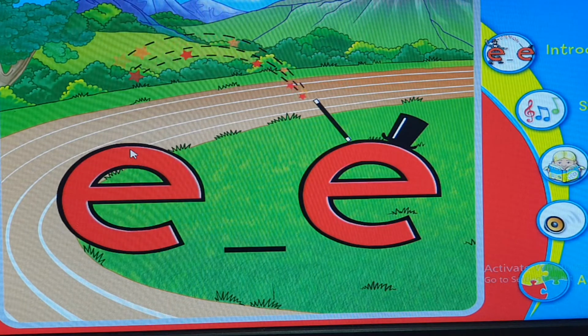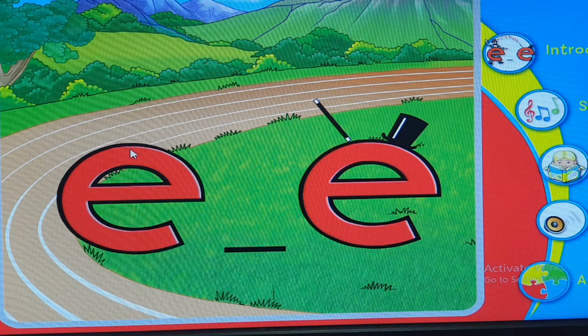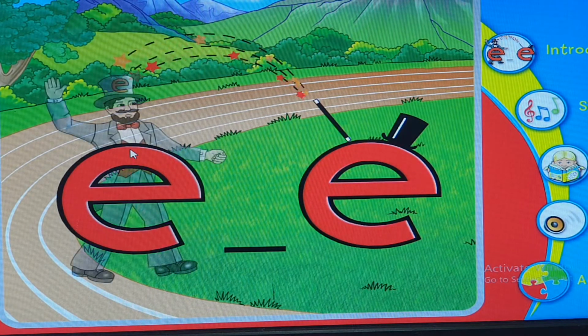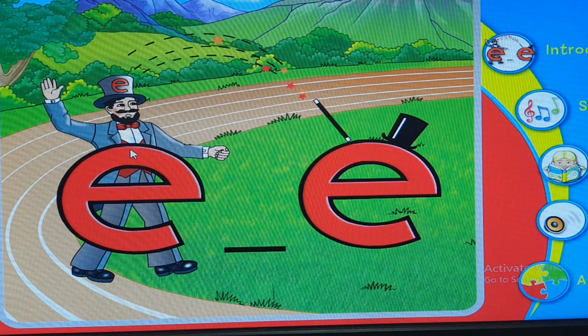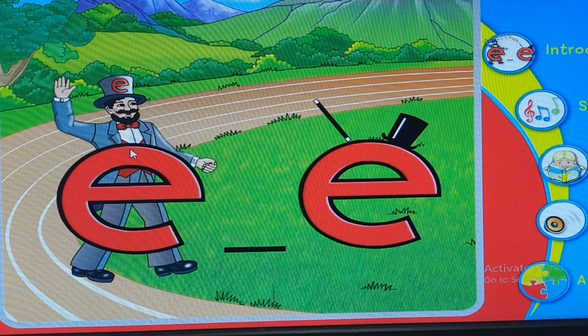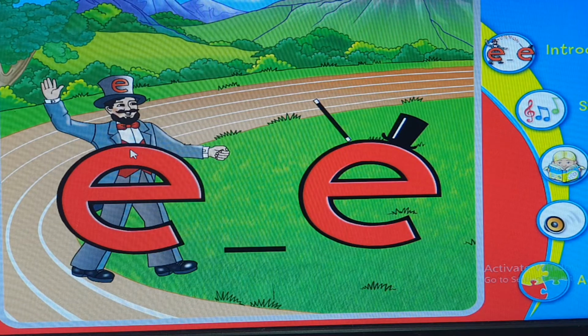You know this E you cannot hear. It can make a vowel man appear. This silent magic E sends magic sparks right over one letter to make a vowel man appear. These magic sparks make me appear and say my name. E.